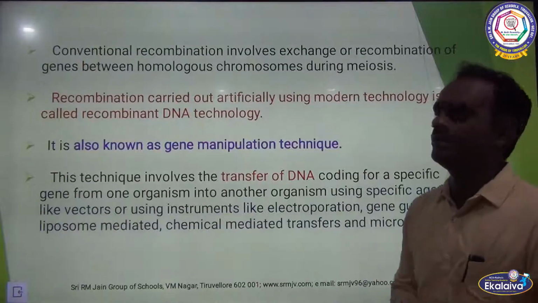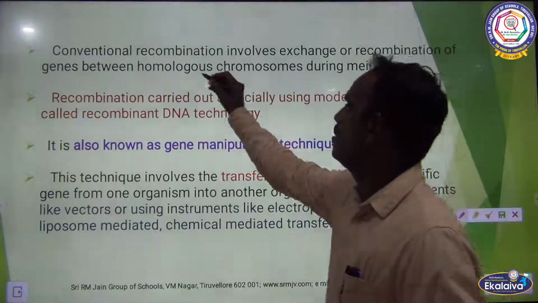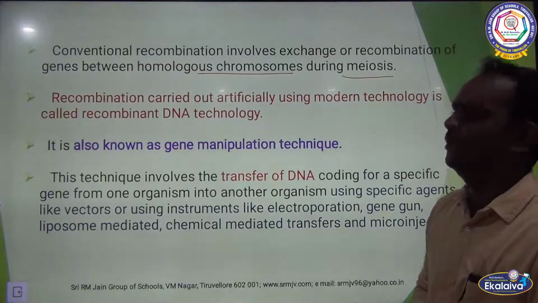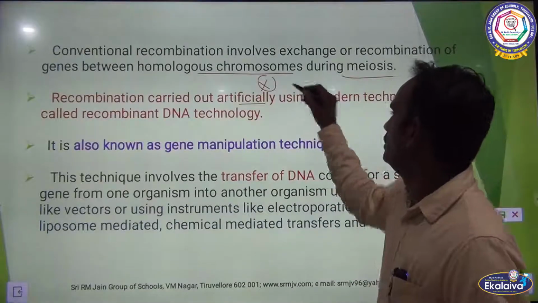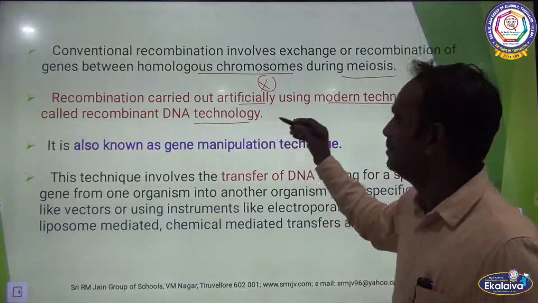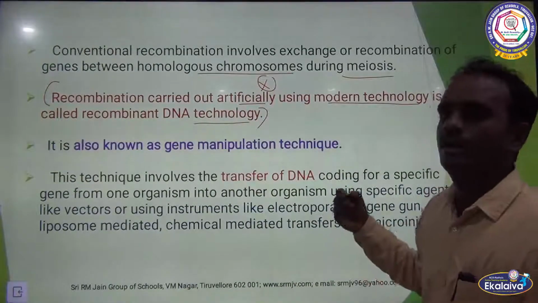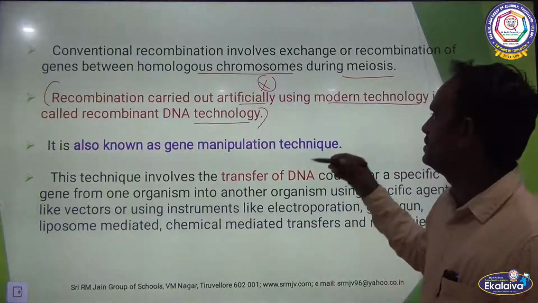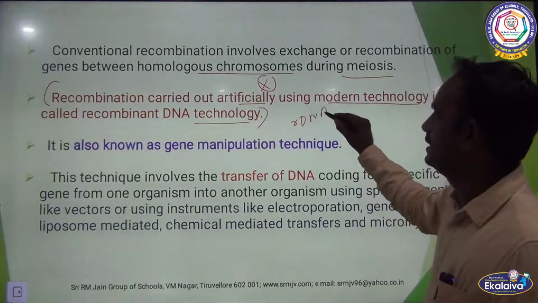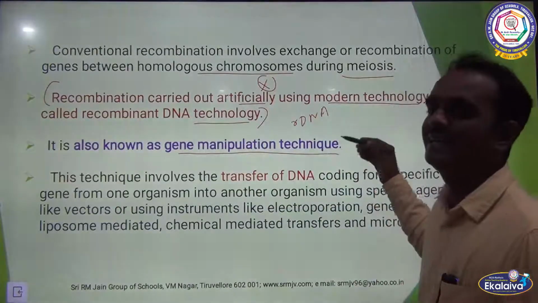Conventional recombination includes exchange or recombination of genes between homologous chromosomes during meiosis. Recombination carried out artificially using modern technology is called rDNA technology. Very important line. So recombination carried out artificially using modern technology is called rDNA technology, recombinant DNA technology. It is also called gene manipulation technique.